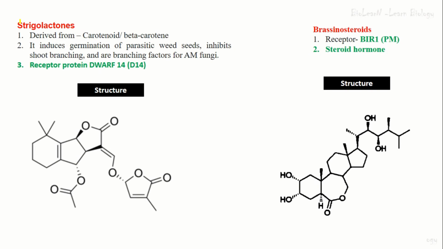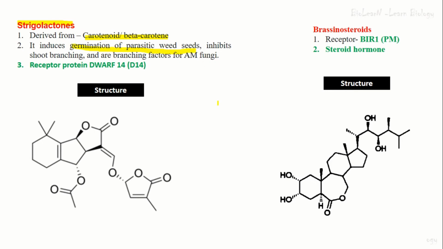Then the fifth plant hormone is strigolactone. So this is one of the most important plant hormones. It is derived from the carotenoid and beta carotene. So this is also a carotenoid derivative. The important point regarding the strigolactone hormone is that it induces the germination of parasitic weeds.